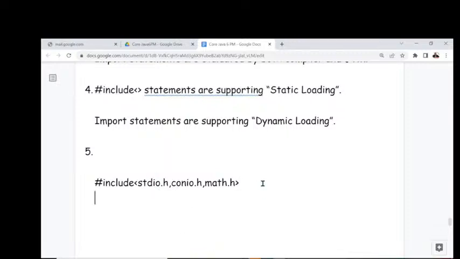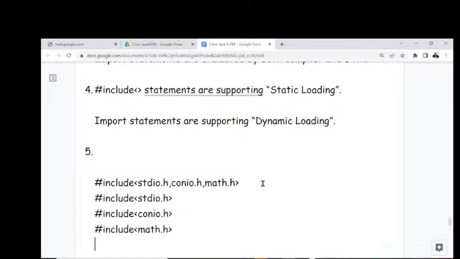But what is valid here? Hash include stdio.h. Next one, hash include conio.h. Then after that, hash include math.h. Like this, all these are possible. Am I right or not? So what is the meaning of it?